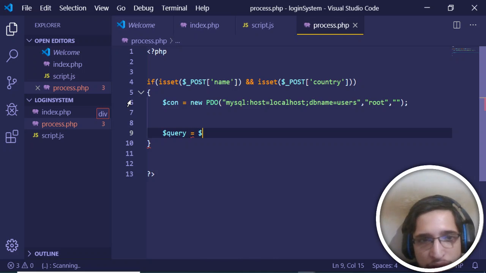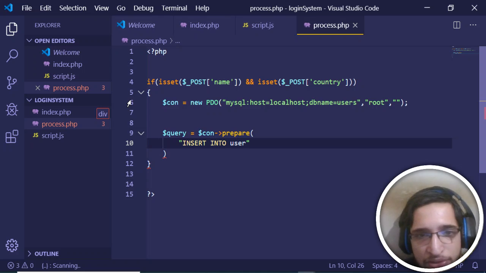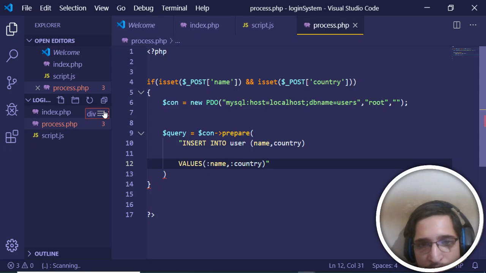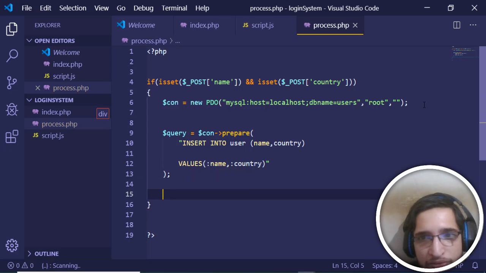Let me initialize it to query, and this will be connection prepare. Inside this prepare method we can write our insert query. This is very simple: insert into followed by the table name, which is users, and here we will provide the column names, which are name and country, and then I will provide the values. First will be the placeholder values. I will provide colon name and colon country. In the next step, I just need to bind these placeholders with the actual values that we are receiving.